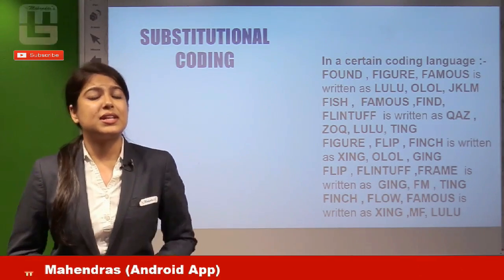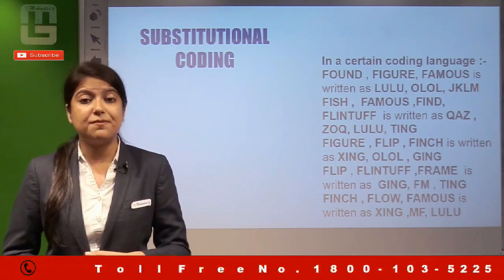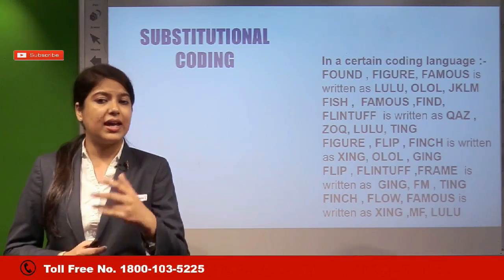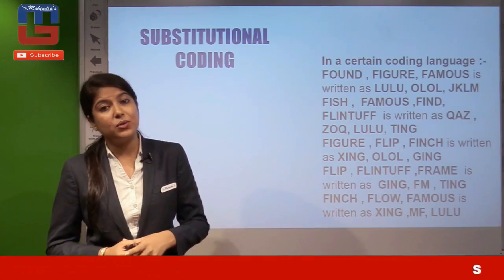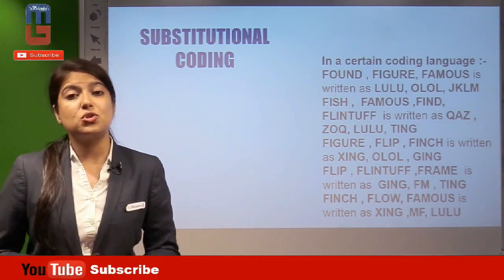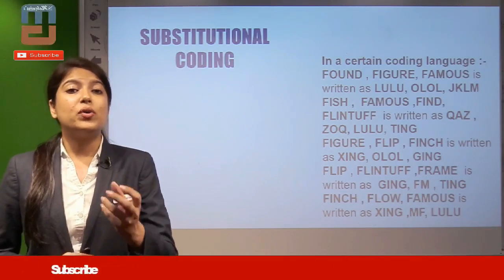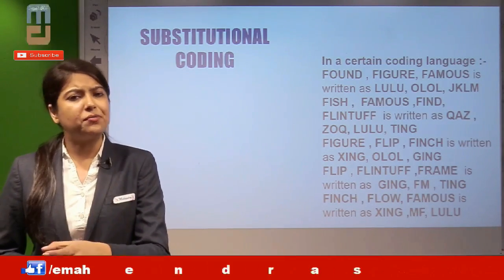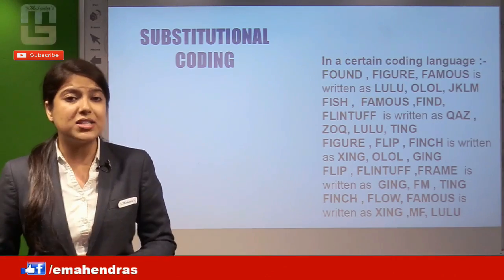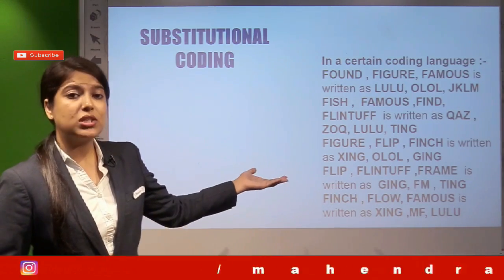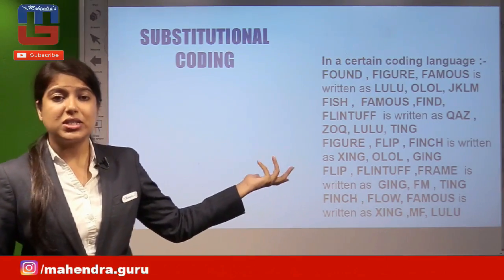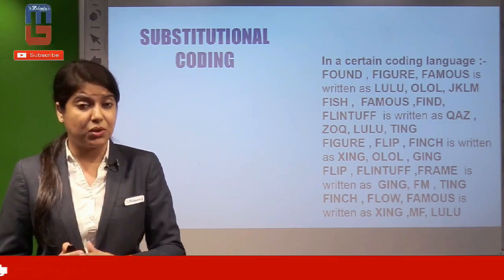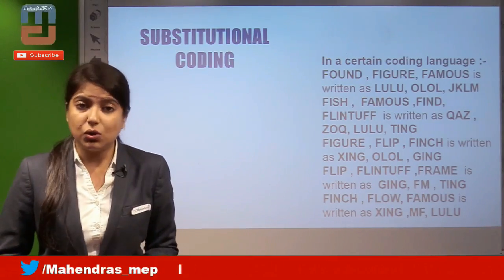Flintoff frame is written as GING, FM, TING. Finch flow famous is written as XING, MF, LULU. This is substitutional coding, where we code in a somewhat different language and just have to match it. So here is a type of question that can arise in your examination if the question comes from the substitutional coding part.